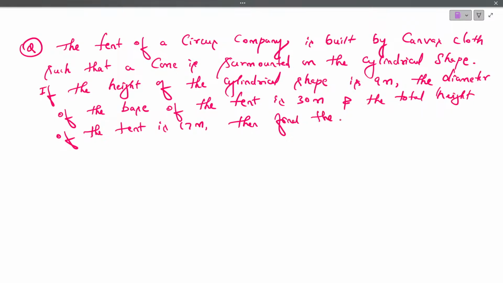then find option A, the area of the ground occupied by the tent.